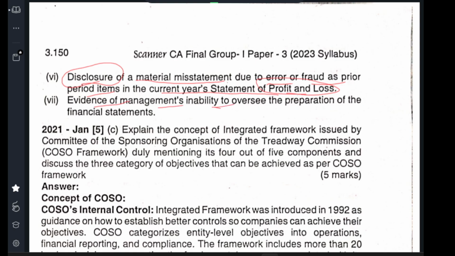Evidence of management's inability to oversee the preparation of financial statements. When you are communicating to those charged with governance, you can say, "Sir, I have disclosed it, and this management is not doing the work properly. They have no ability to oversee or protect the assets." So these are the items I have given, and in such a way you can communicate to those charged with governance.